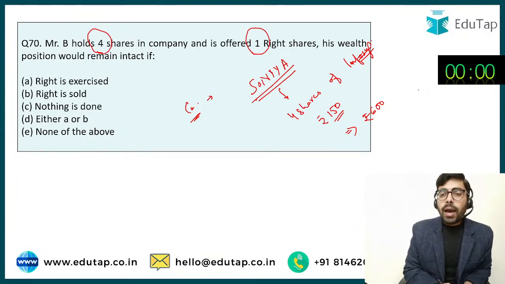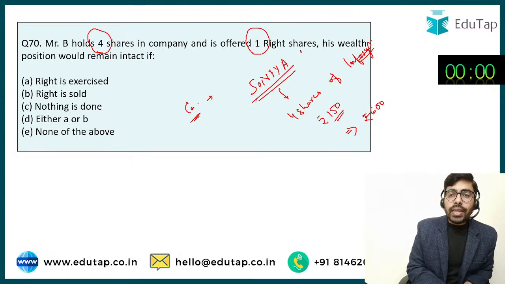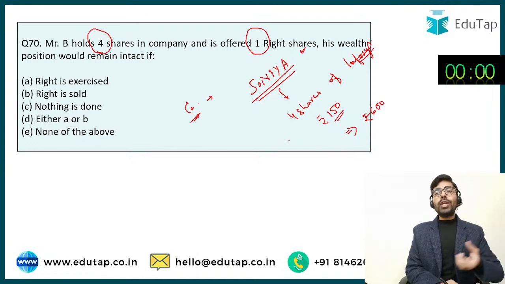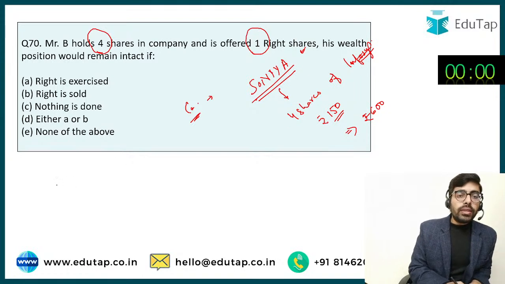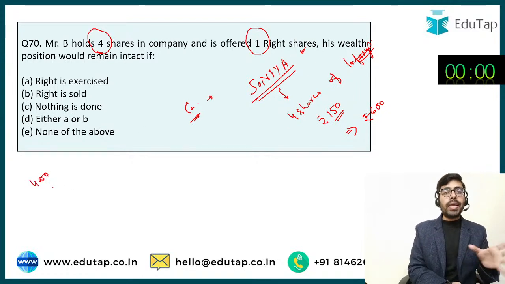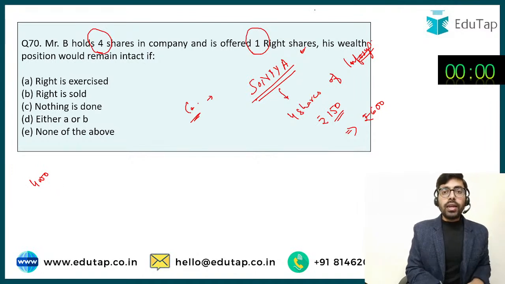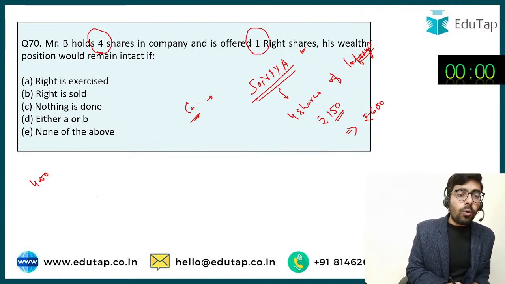Okay. तो यहाँ पे कंपनी it came up with a right issue. So कंपनी ने सोनिया से कहा, कंपनी told सोनिया कि आप कंपनी का 1 more share subscribe कर लो. So now what is going to happen after the right issue? Initially, let's suppose कि कंपनी के मार्केट में 4000 shares है. The company has 4000 shares in the market. Now the company is issuing 1000 more shares. Okay. So now the shares of the company in the market are going to rise.